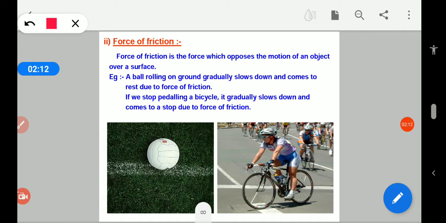Example: a ball rolling on the ground gradually slows down and comes to rest due to force of friction. If we stop pedaling a bicycle, it gradually slows down and comes to a stop due to force of friction. So in this way we can understand that a rolling ball stops due to force of friction. If friction is not there, it will keep on moving. But if we stop pedaling, a cycle will also stop due to force of friction.